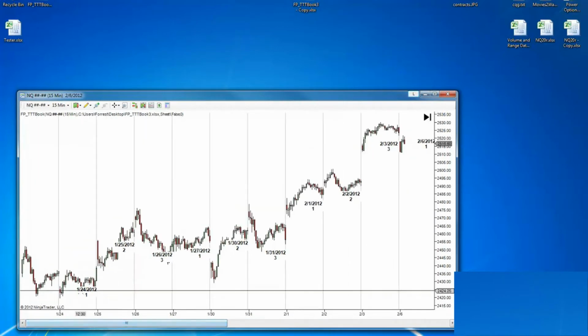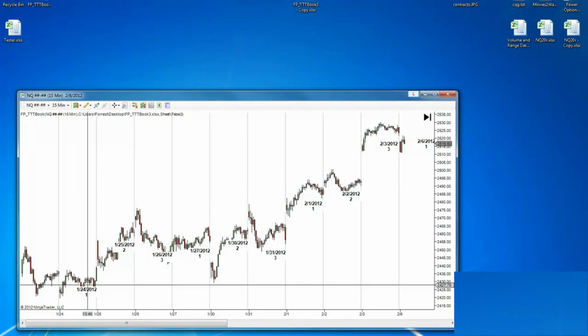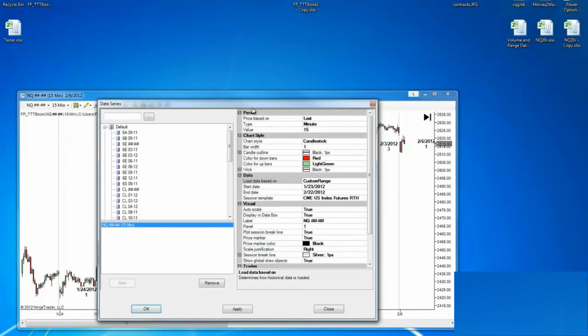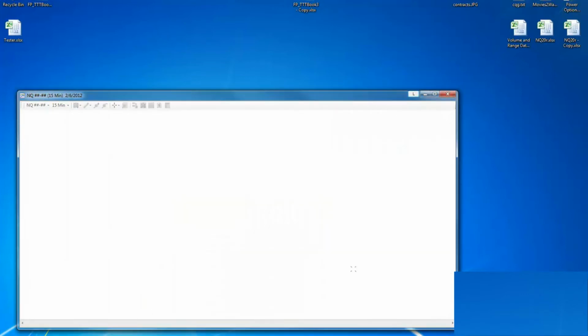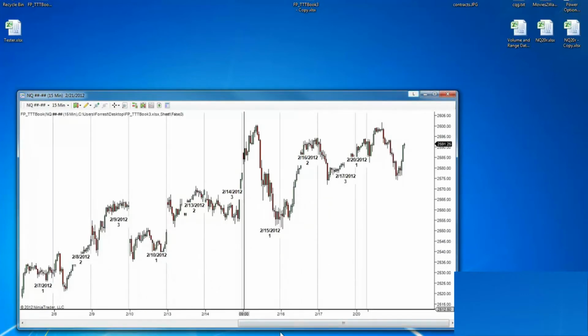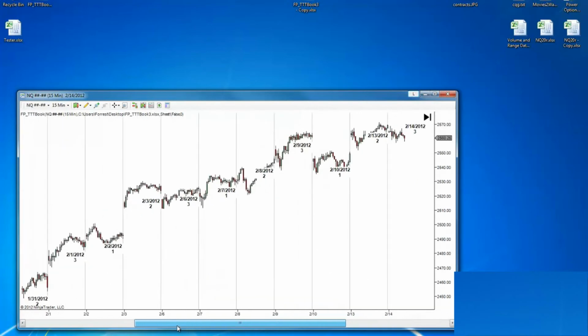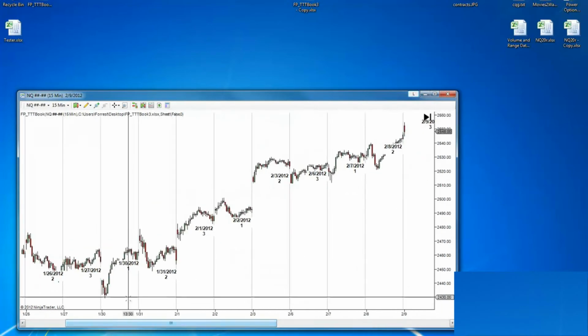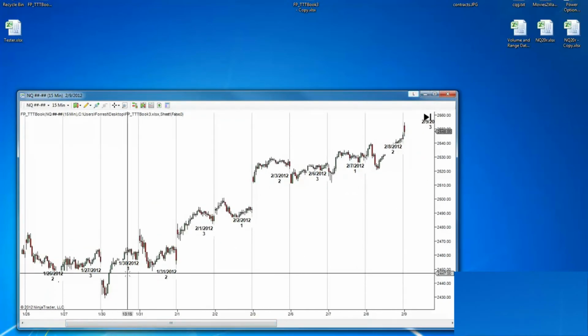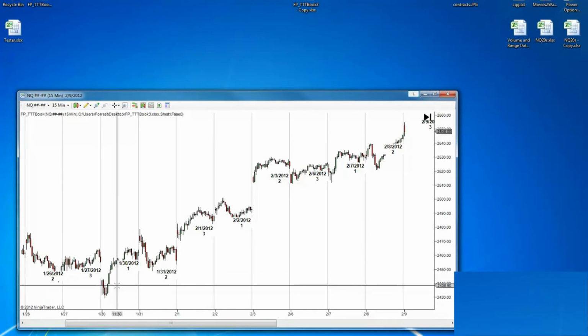We can see our chart starts on the 23rd. So we actually need to come back, shift this data forward, and adjust here. So I'm going to come into our data series, and I'm going to change this to the 24th. This will set our buy day to the 30th of January. So let's rerun this, and let's see if we got the buy day on the 30th. And we do. Okay, so the buy day is on 1 on January 30th, and this is what we want.